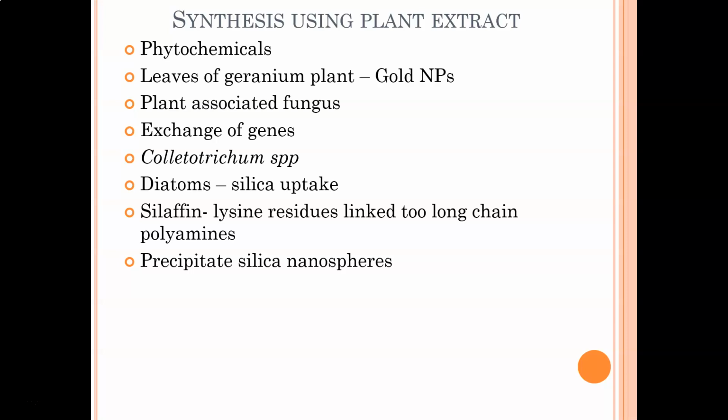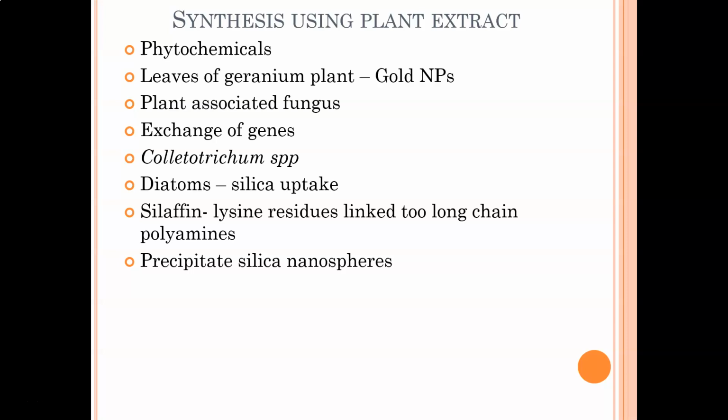Like microorganisms, you can also make use of plant extracts. Obviously, plant extracts are going to be rich in phytochemicals, and these phytochemicals will help to reduce the heavy metals to nanoparticle state. Like the leaves of the geranium plant. The extract of the leaves will help you to synthesize gold nanoparticles. It has also been observed that plant-associated fungus, so both the fungal extract and the plant extract, can be made use of to synthesize nanoparticles at the same time.